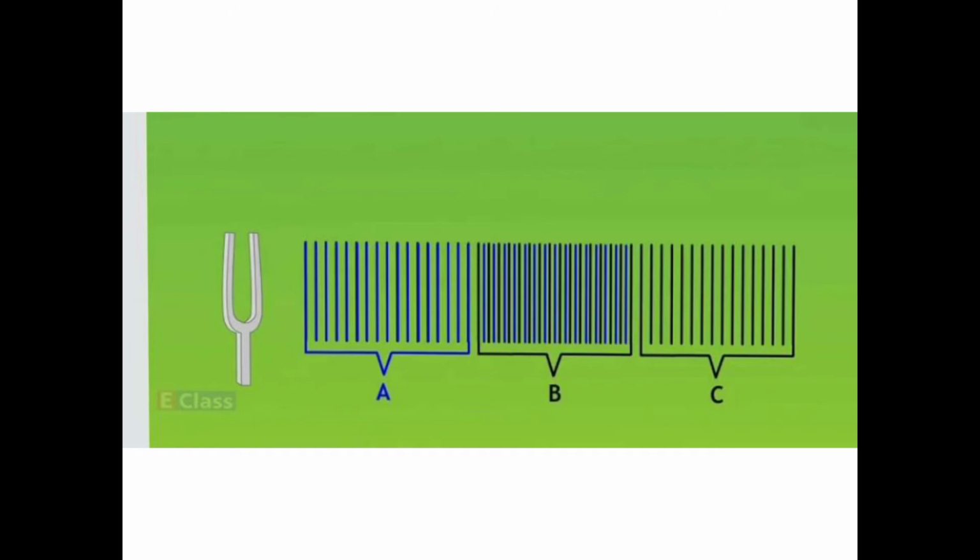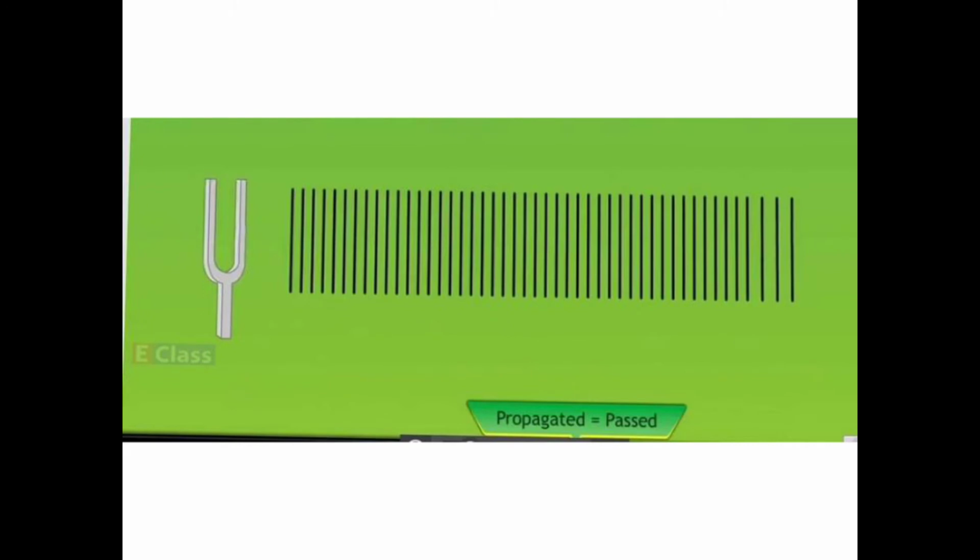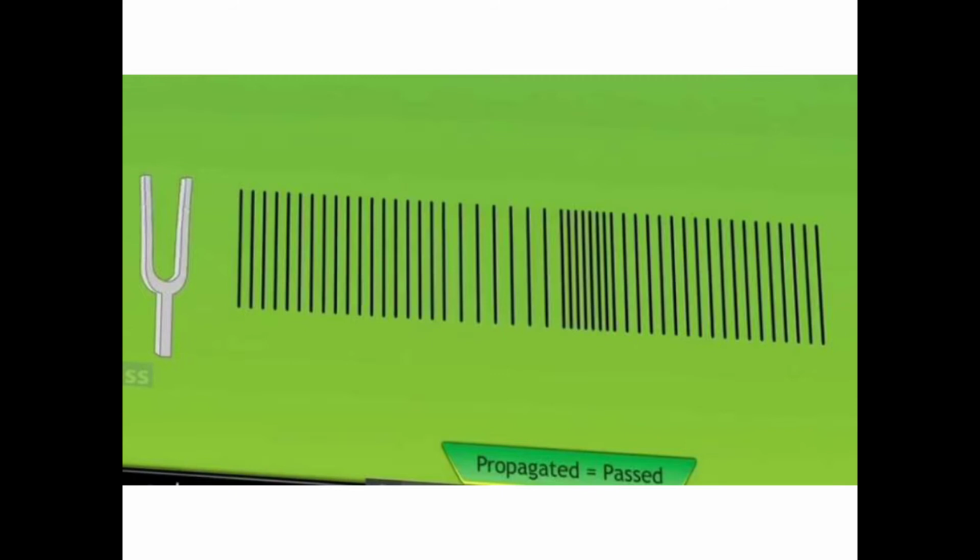And what is created is nothing but the sound waves. Such a periodic motion of the prongs, which makes the compression and rarefaction in the air, is called sound waves.